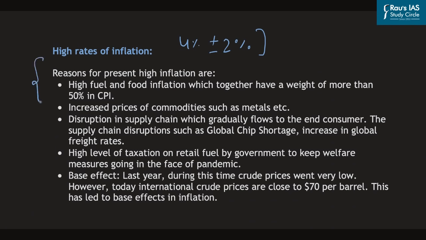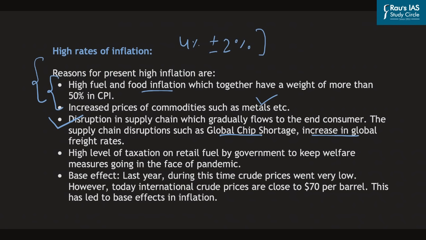One of the biggest reasons is the high fuel and food inflation, which together accounts for more than 50% in the consumer price index, which is taken as a parameter for measuring inflation in India by the Reserve Bank of India. Second issue is that there is increased prices of commodities such as metals, etc. And also there has been a disruption in the supply chain in India because of the various issues that we are facing. The supply chain disruption has been caused because of global ship shortage, increase in global freight rates, etc.